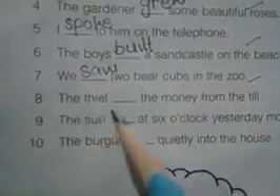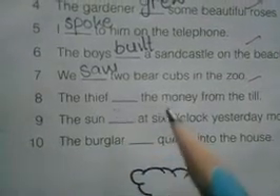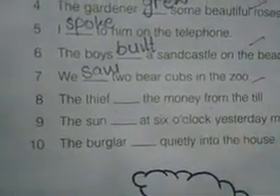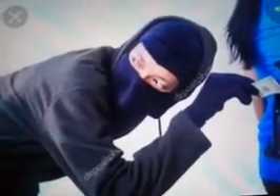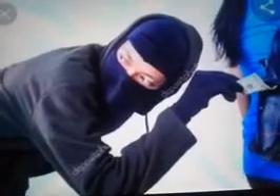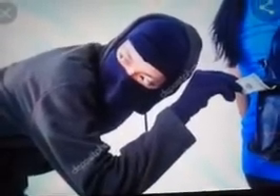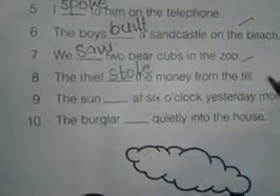Now number 8, fill in the blank is: the thief dash the money from the till. Dear students, do you know who is a thief? A thief is a person who steals another person's property. That is called a thief. So what is the action of a thief? It is stealing. Now we will find the second form of the verb steal. What is the second form of the verb steal? It is stole. The thief stole the money from the till.